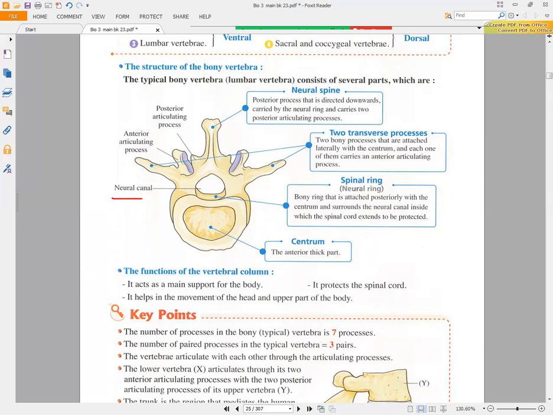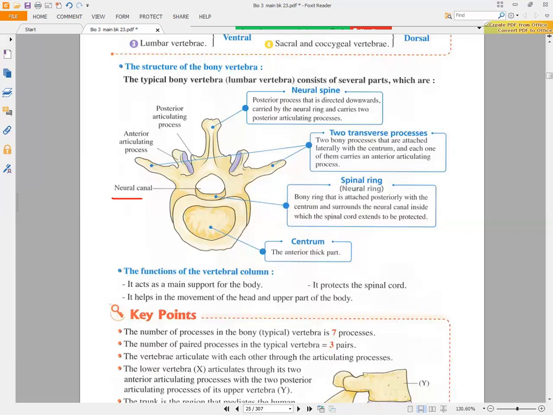The spinal cord, which is a part of the central nervous system, moves inside it. We have the brain and also the spinal cord, which moves inside it.